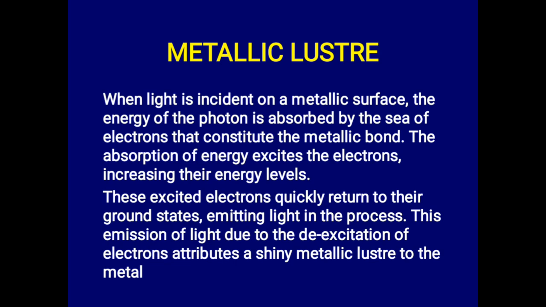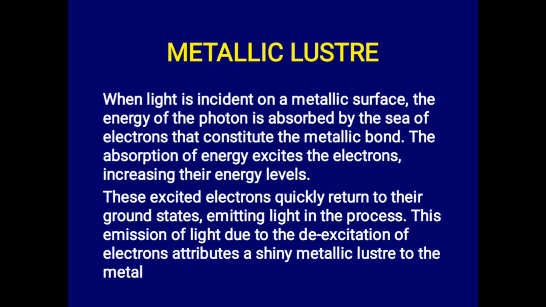Okay, so another one of their properties is metallic luster. It talks about the shining appearance of metals. When light is incident on a metallic surface, the energy of the photon is absorbed by the sea of electrons that constitute the metallic bond. So the absorption of energy excites the electrons, increasing their energy level. These excited electrons move.